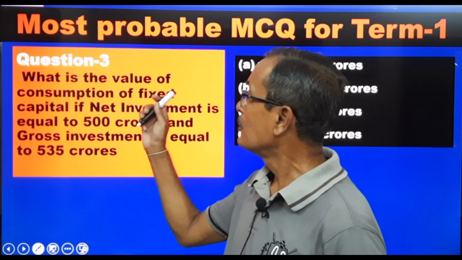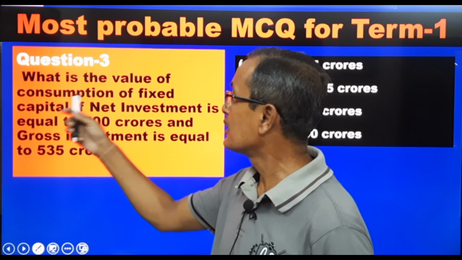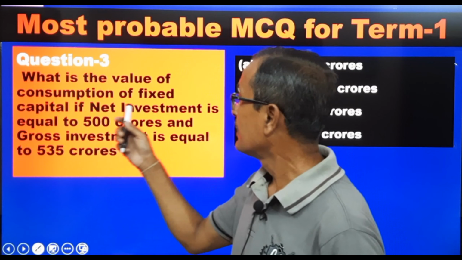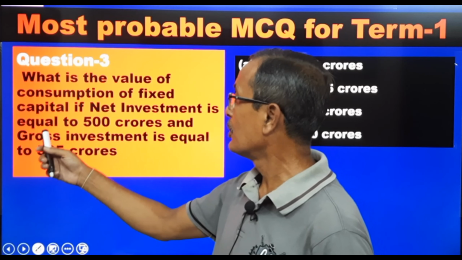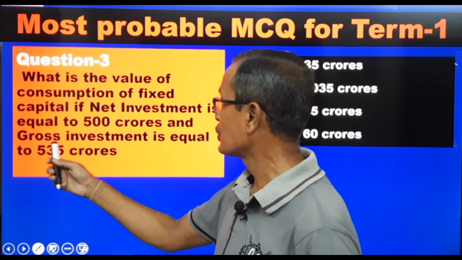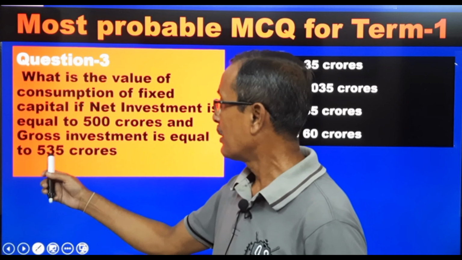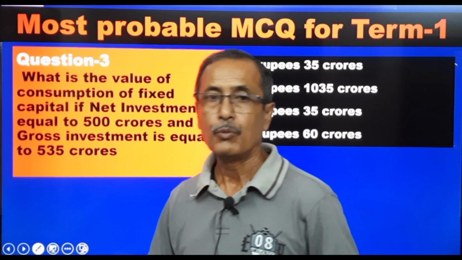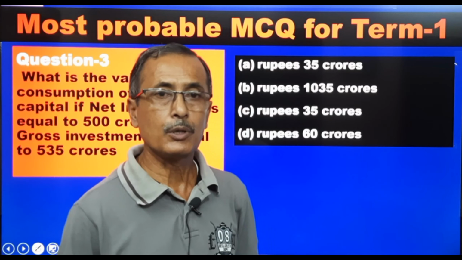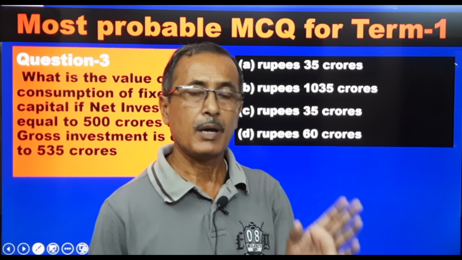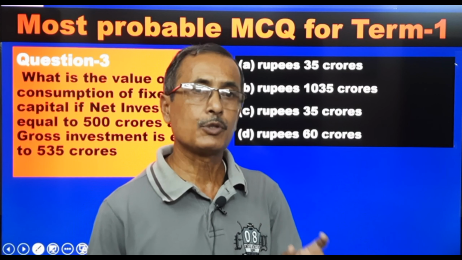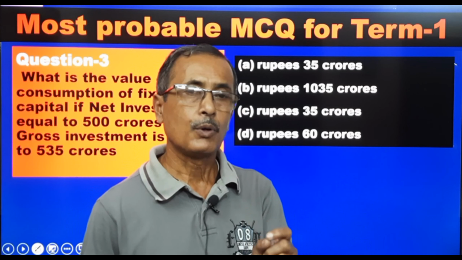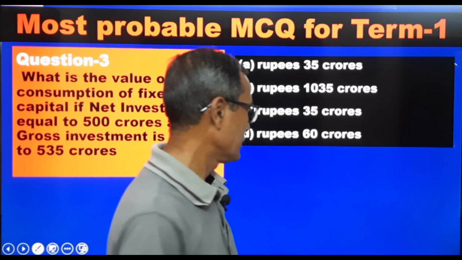What is the value of CFC, I mean consumption of fixed capital, if net investment is equal to 500 crores and gross investment is equal to 535 crores. Now we know CFC is equal to gross investment minus net investment, that is consumption of fixed capital is equal to gross minus net.